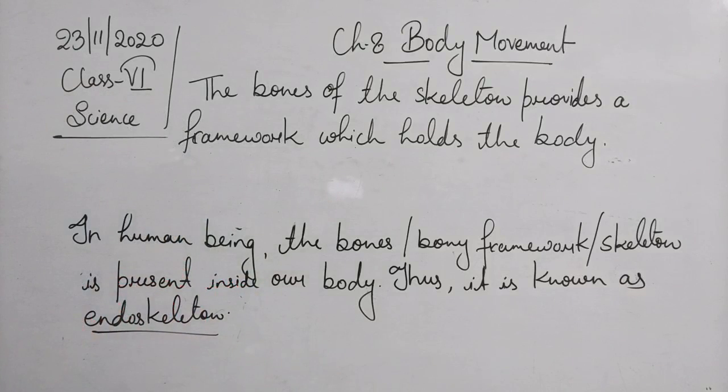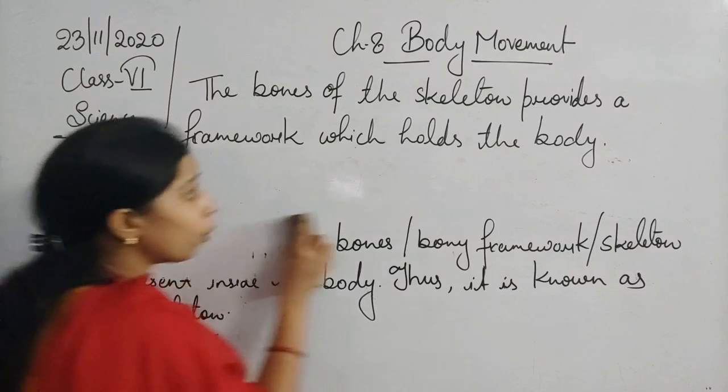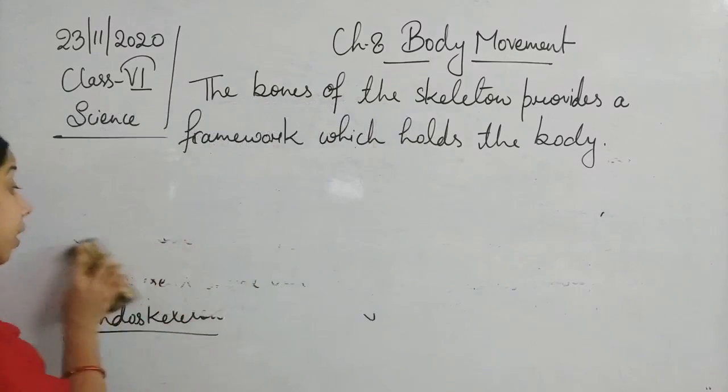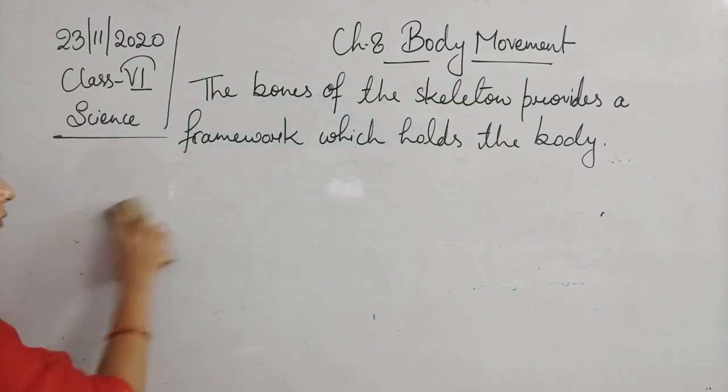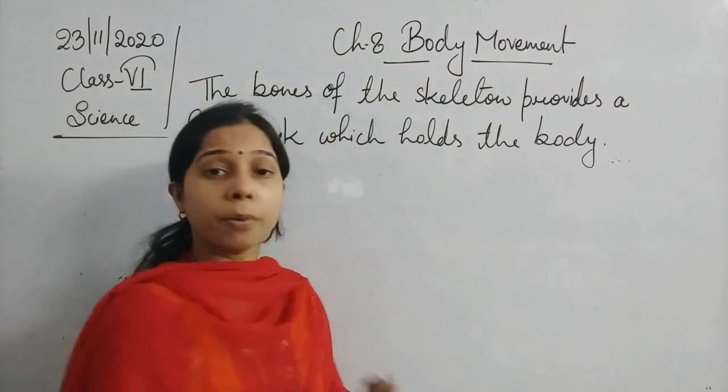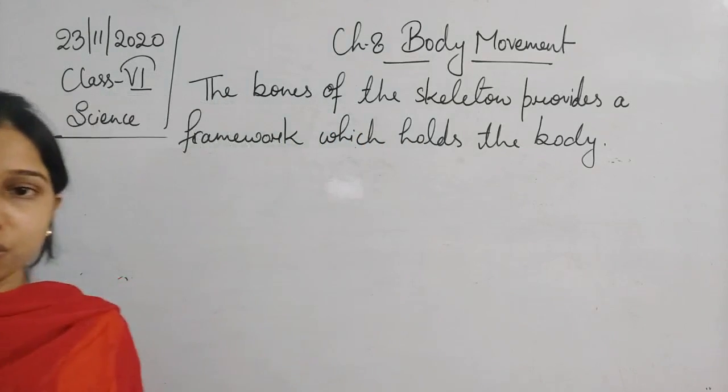Next thing you can understand, students, is that not only does it help in holding the body, but this framework also helps in giving a proper shape, proper structure to the body.